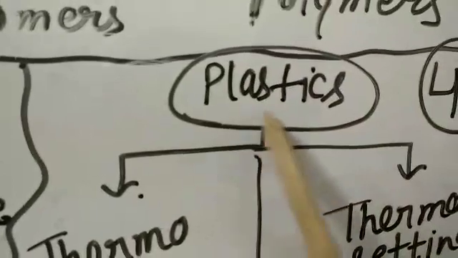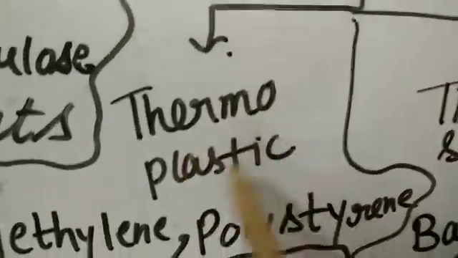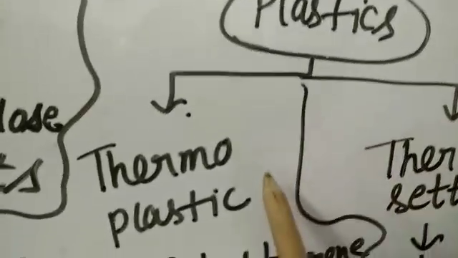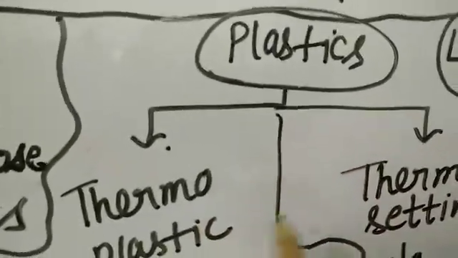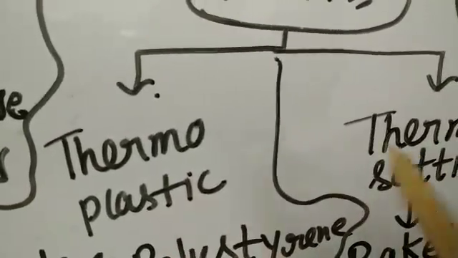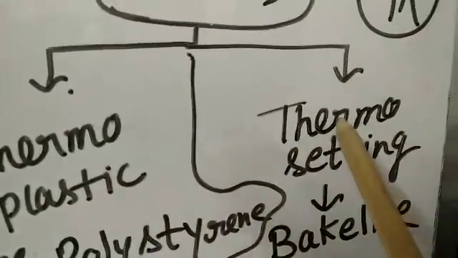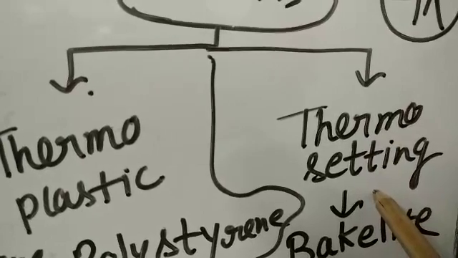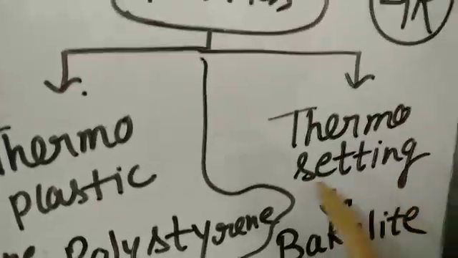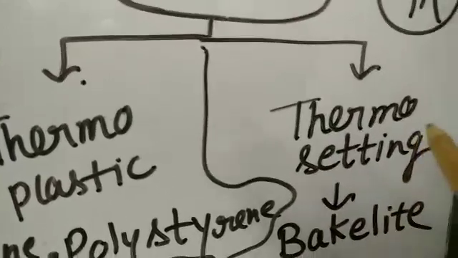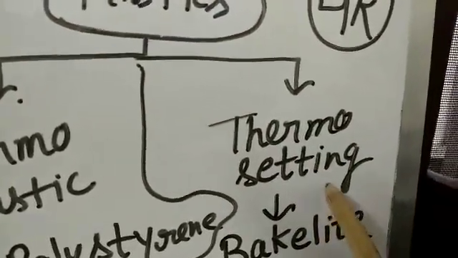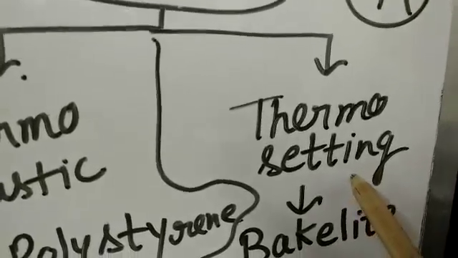Basically plastic is of two types, thermoplastic and thermosetting. Two classifications are there. What do we mean by thermoplastic and thermosetting? Setting means that once I make this plastic, you can't change the shape. This type of plastic we can't use again.